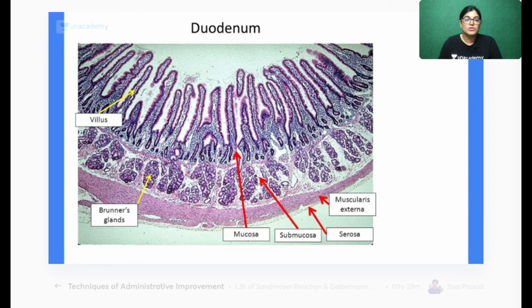So let me show you. Here you can see this is the duodenum, where you can see these villi. How are you going to identify the duodenum slide? It has villi, as you can see here. On the villi you have the microvilli. Can anybody tell me which type of microvilli is located in the villi of the duodenum?